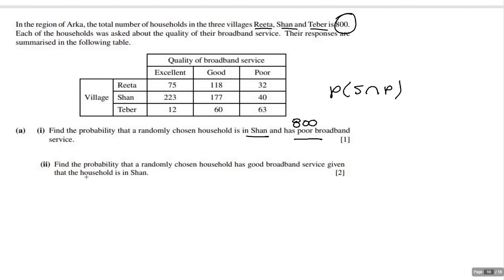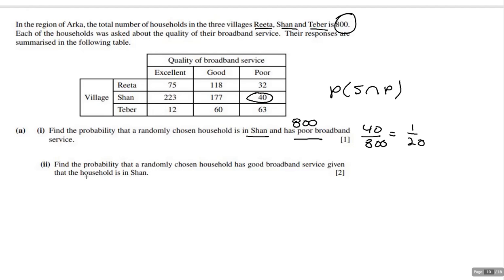It has to be in this row, and it has to be poor, so that means it's going to be 40. This meets both criteria of being from Sean and having poor broadband, and so the probability is 40 out of 800, or 1/20th.